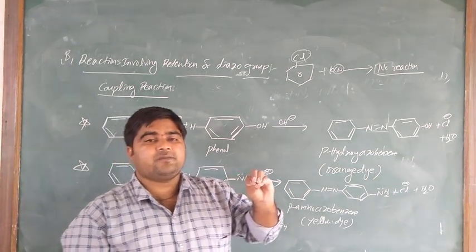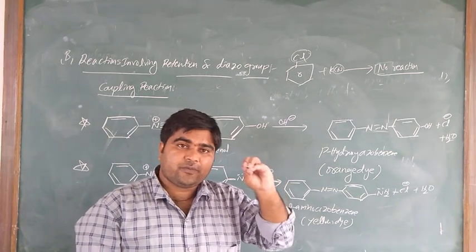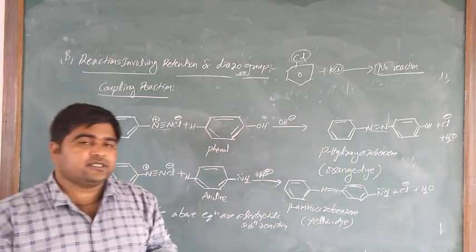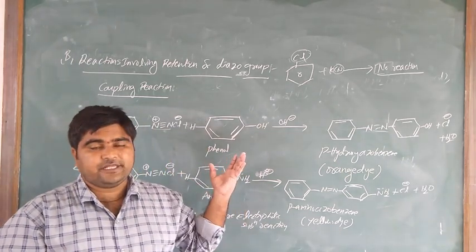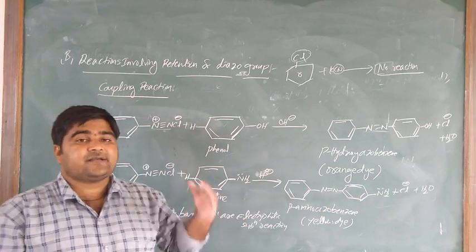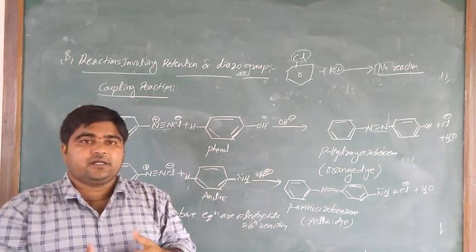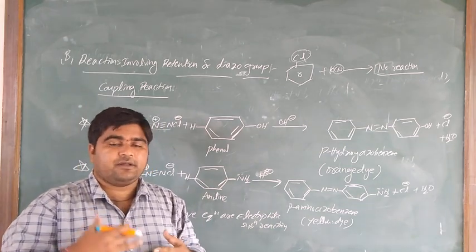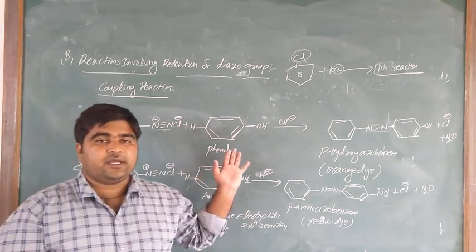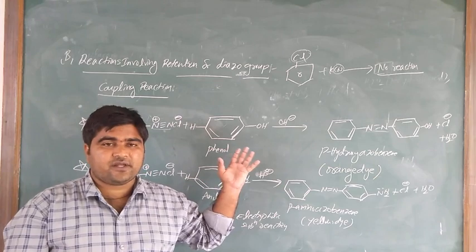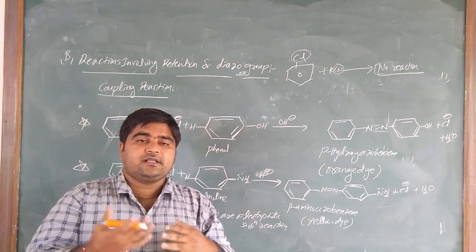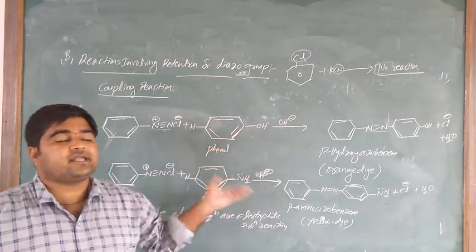The diazonium salt is also used for substituted benzenes which cannot be prepared directly; we can prepare them from diazonium salt only.